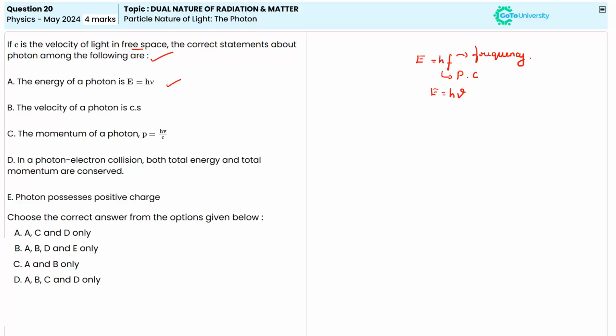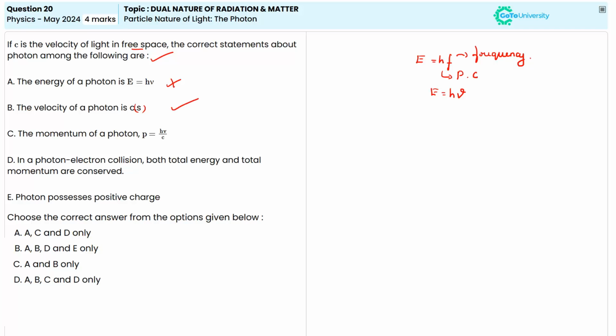Let us check option B. Option B is given as the velocity of a photon is c in vacuum. This statement is correct. A photon always travels at the speed of light c in a vacuum. So option B is correct here.